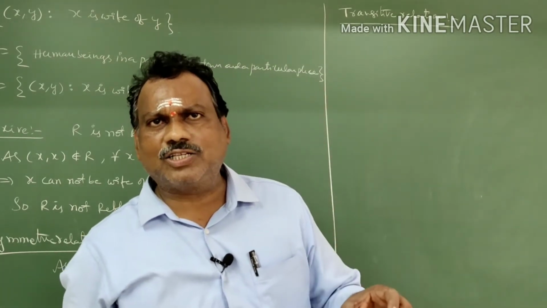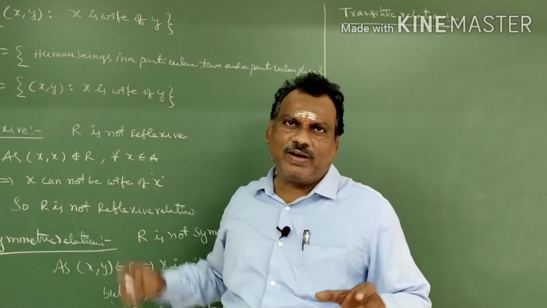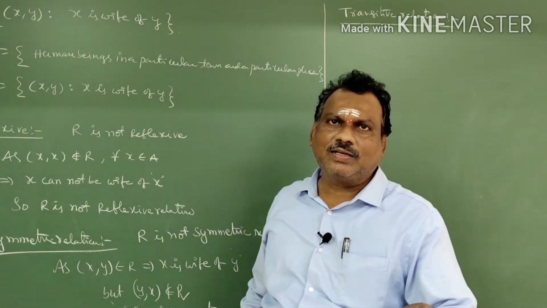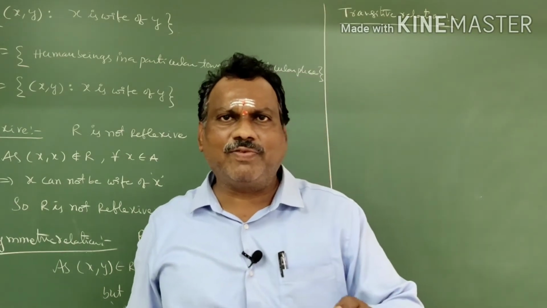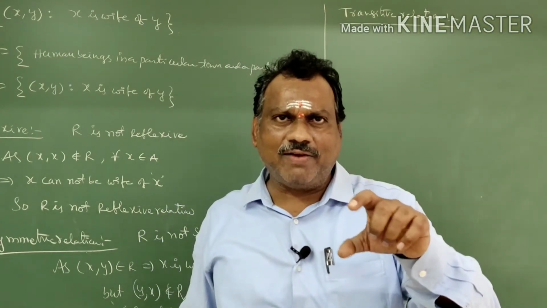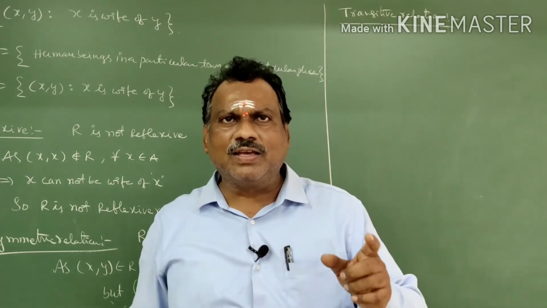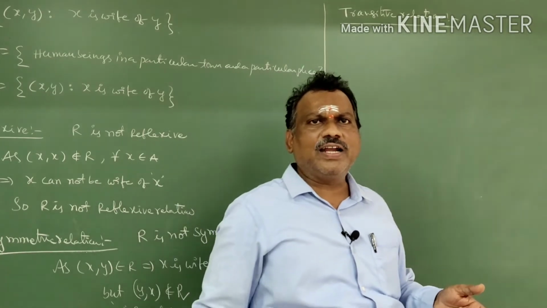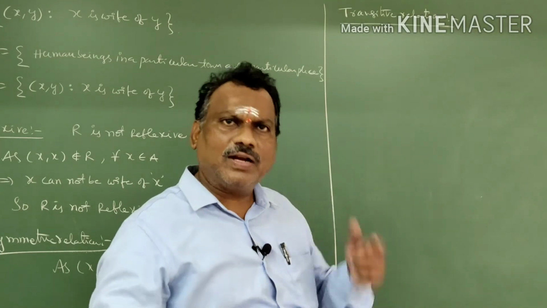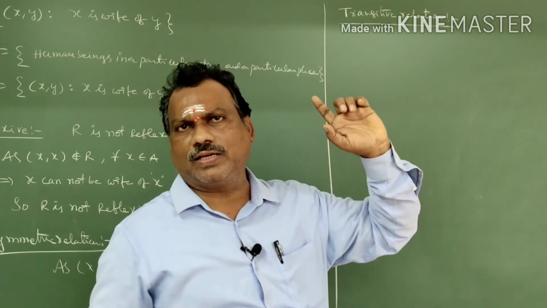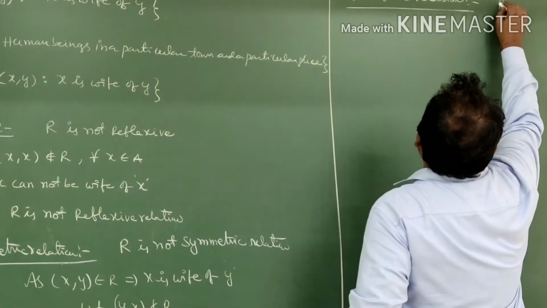If (x, y) belongs to R according to the relation, x is a wife of y. If (y, z) belongs to R, it is not possible in that case. Why? Because x is a wife of y means y is a male, who can never be the wife of z. That's why the (y, z) case fails. If the (y, z) case fails, there is no need to prove the (x, z) case. That's why it is the second type of transitive only. It is a transitive property. Is it clear, students? I will explain here: R is a transitive relation.